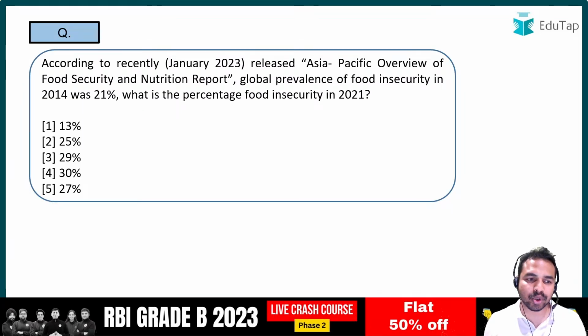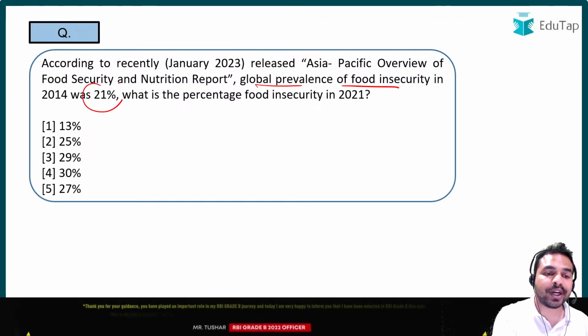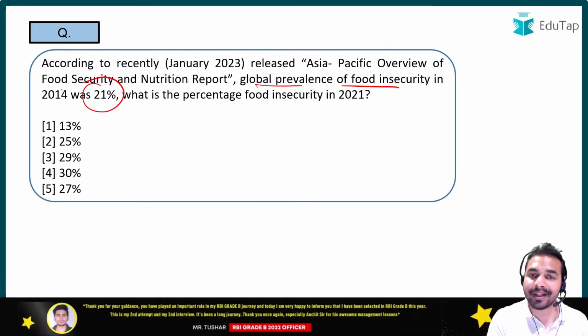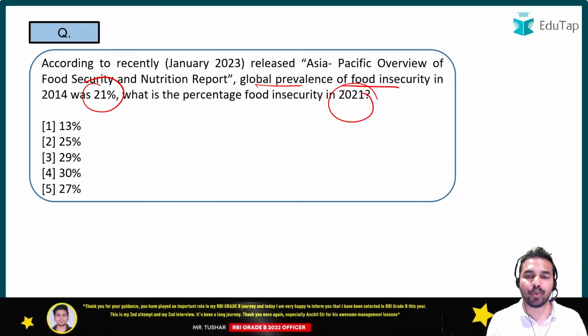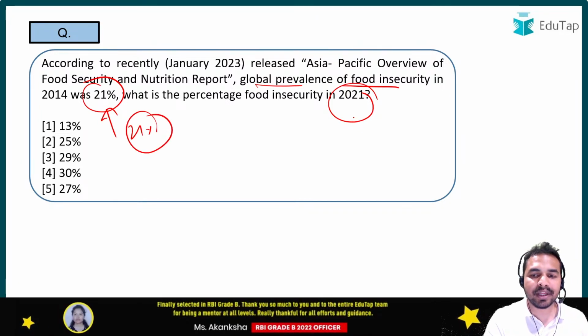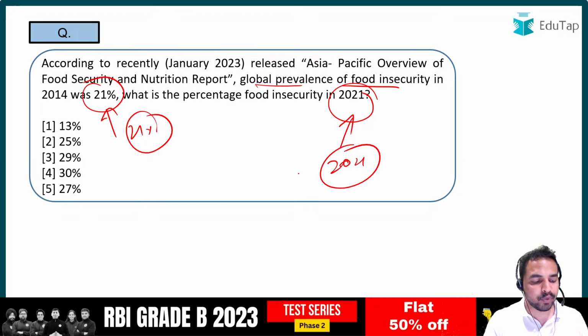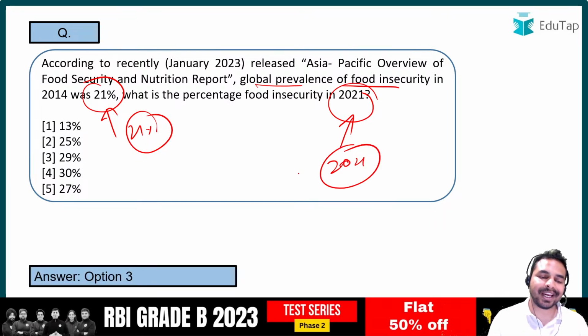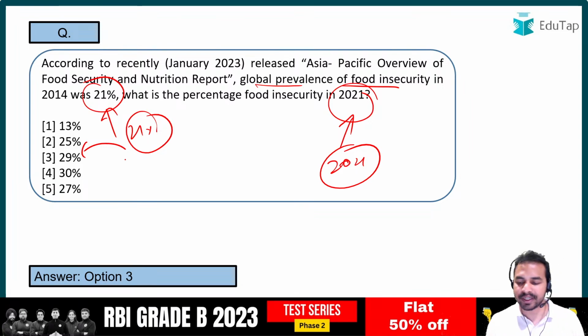Next question guys, so the global prevalence of the food insecurity in 2014, it was 21%. And what exactly this prevalence will be in 2021? So 2014 के अंदर this was 21%. What will be the number in the 2021? What it will be? It will be 29%. Okay, 29% is the right answer.